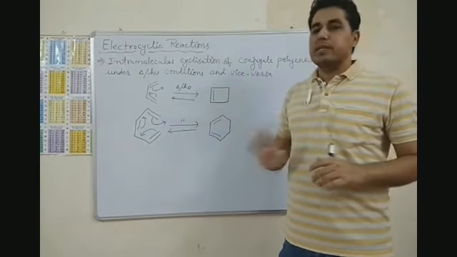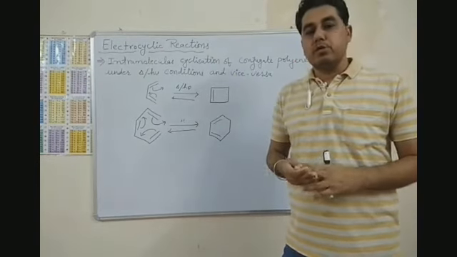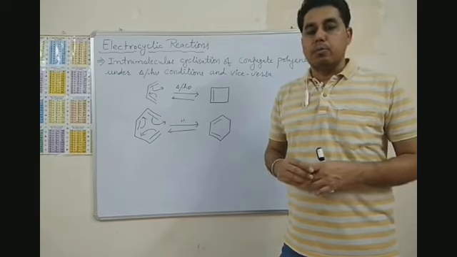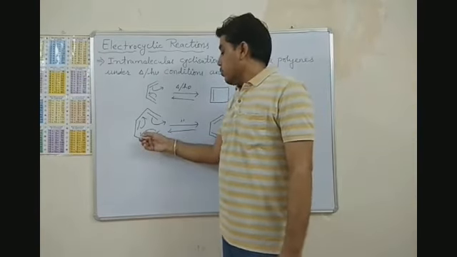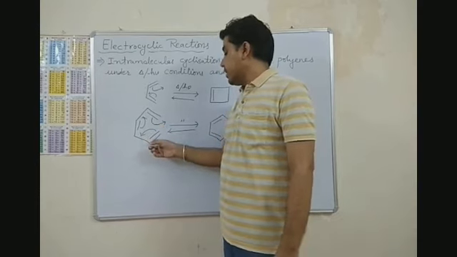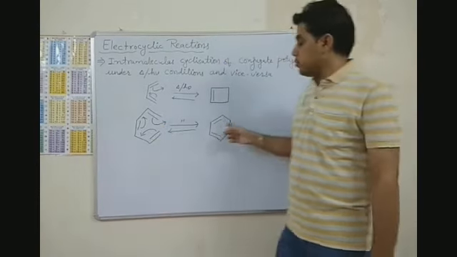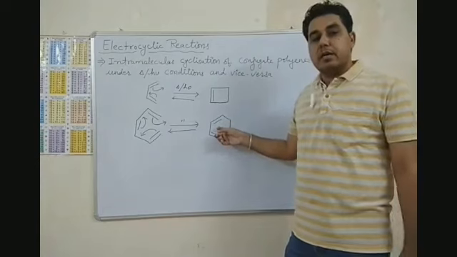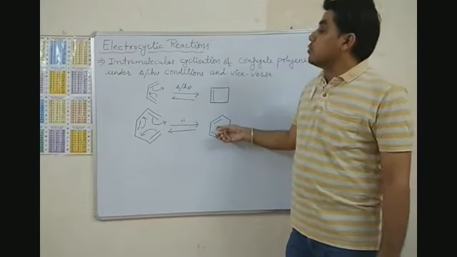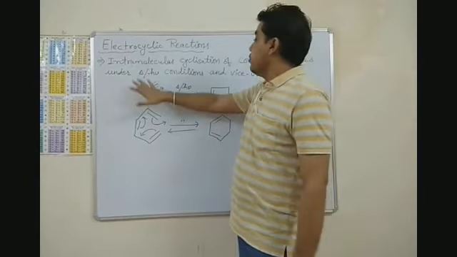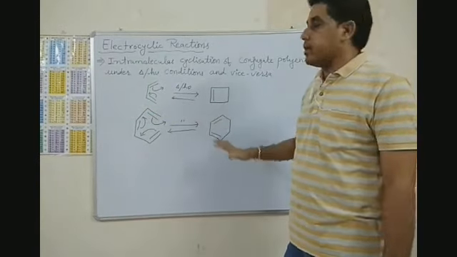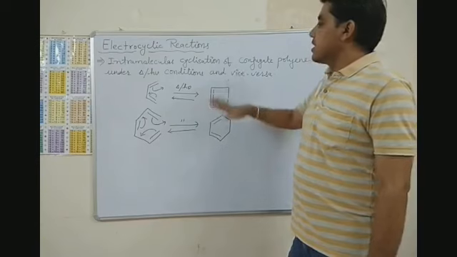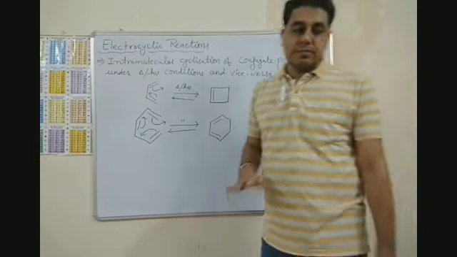So electrocyclic reactions are of two types: ring closing and ring opening reactions. Here you can see 1,3,5-hexatriene converts into cyclohexadiene. So these are intramolecular cyclization and decyclization reactions.